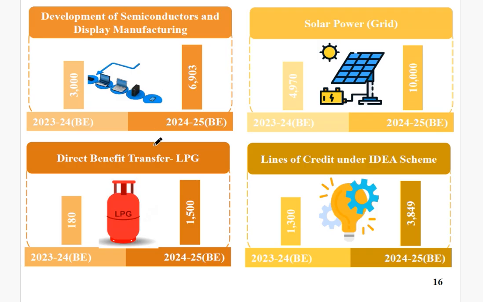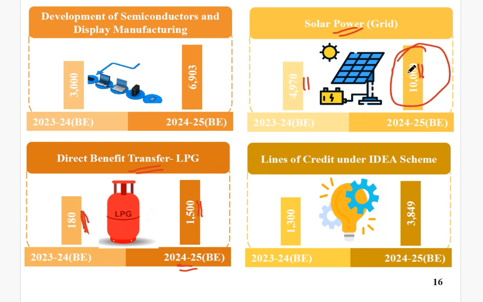For LPG, in the year 2023-24 the LPG subsidy has to be given as a transfer, right? For that, 180 crore was given last year, and in 2024-25 it's estimated that 1500 crores have to be given this time. This is a significant increase. In solar power grids, 4,970 crores were given last year, and it's expected this year this will rise to 10,000 crore.